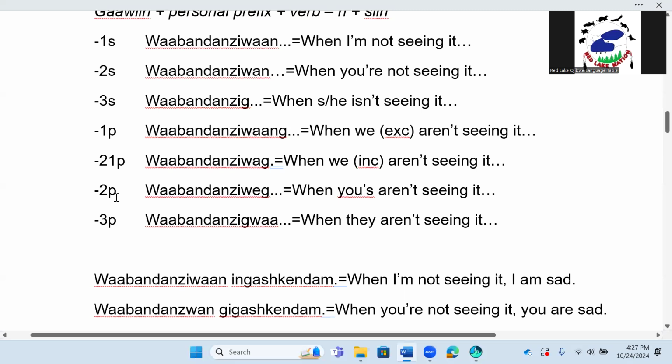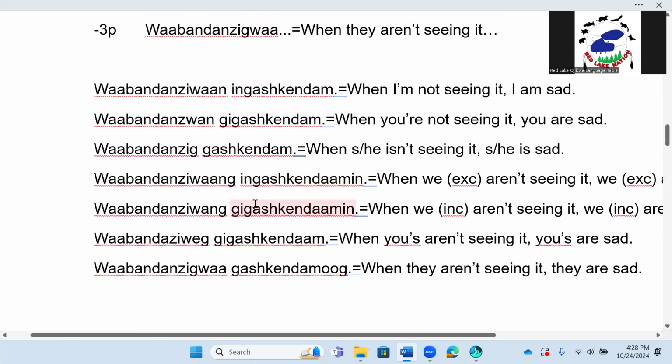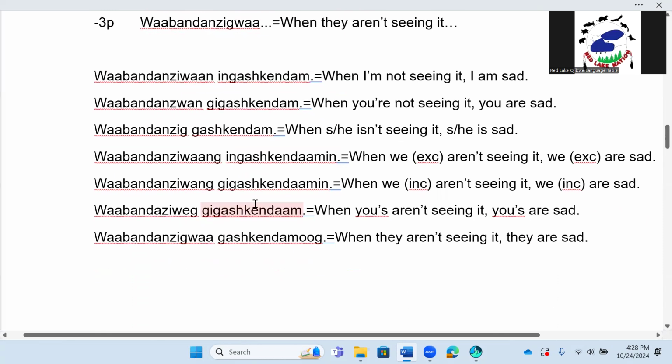Negative 2p. Wabandanziwig. When yous aren't seeing it, Wabandanziwig. And minus 3p. Wabandanzigwa. When they aren't seeing it, Wabandanzigwa.